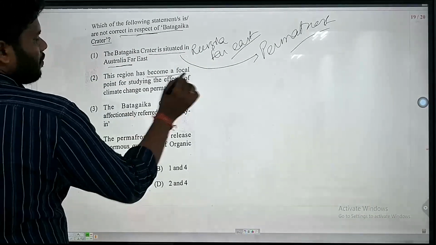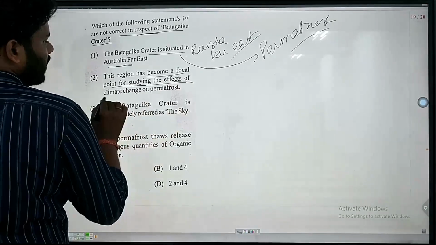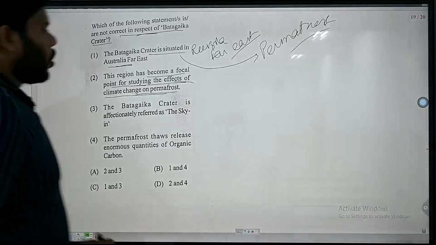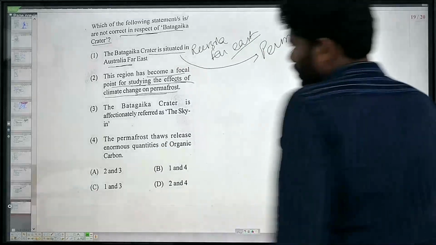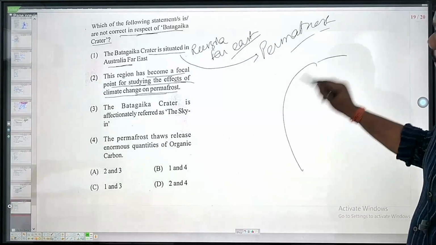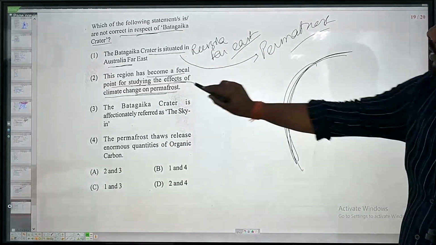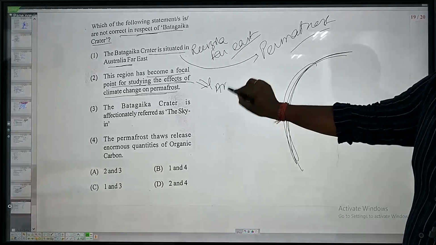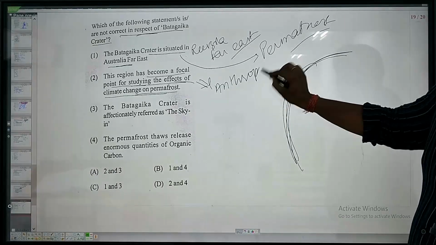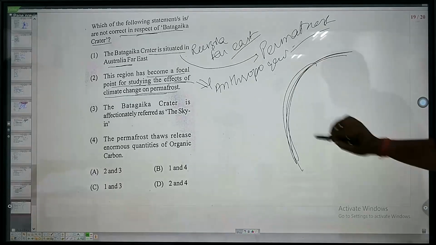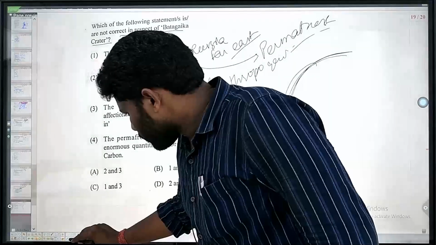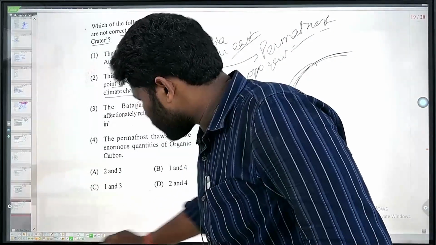This region has become a focal point for studying the effect of climate change on permafrost. Climate change in the northern hemisphere, this is anthropogenic. Why anthropogenic? You can clearly understand this part.